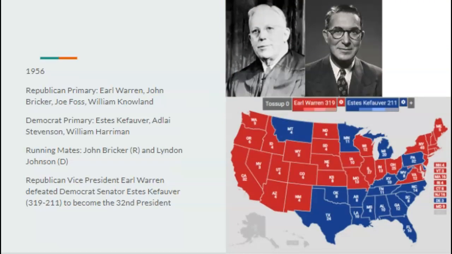In 1956, Earl Warren, the current vice president, would be nominated by the Republicans, and the Democrats would nominate Tennessee Senator Estes Kefauver, who is a lot more progressive than the previous nominees the Democrats have put up. Earl Warren would go on to beat him, but it'd be the closest election in a long time for Democrats.